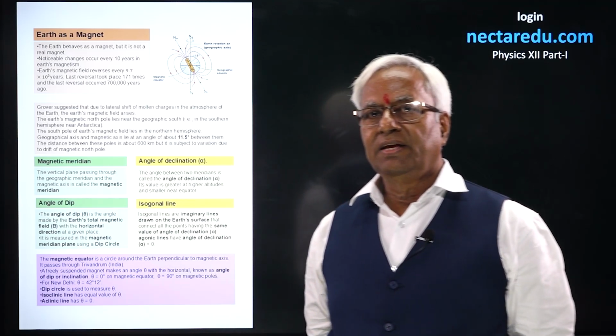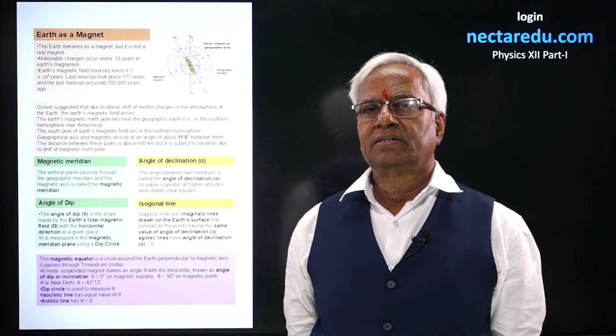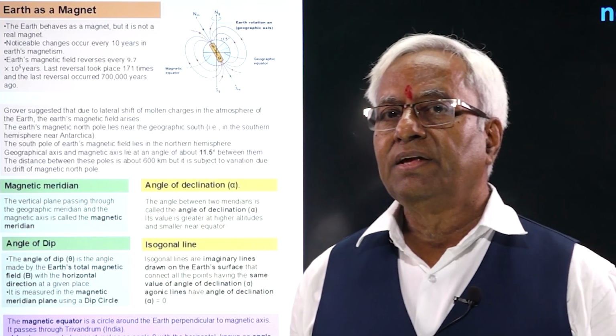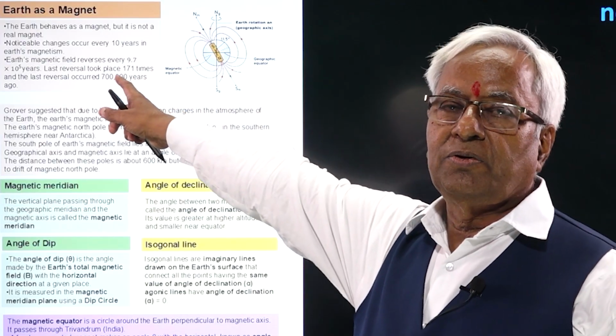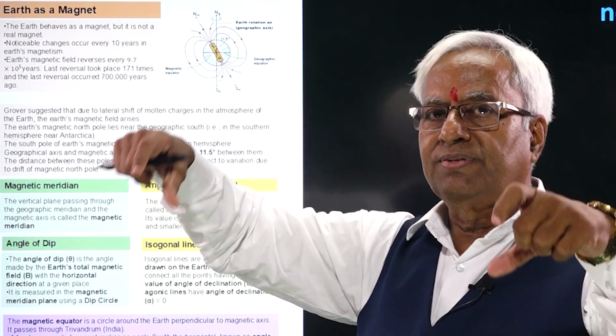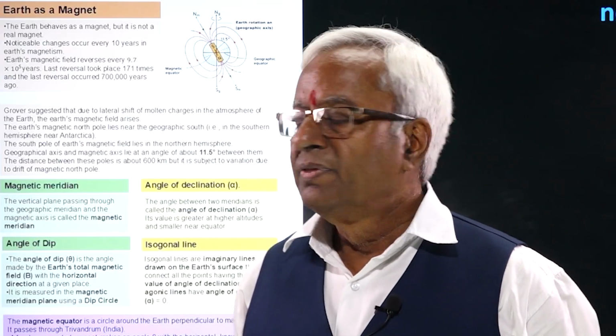Earth as a magnet. Earth is not a magnet. You have to focus on the heading first of all. It's given here, Earth as a magnet. So you can never claim that Earth itself is a magnet.